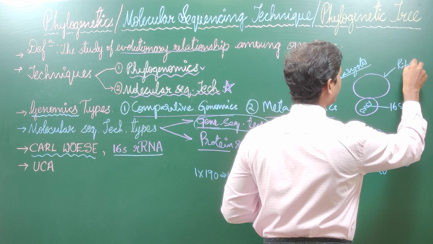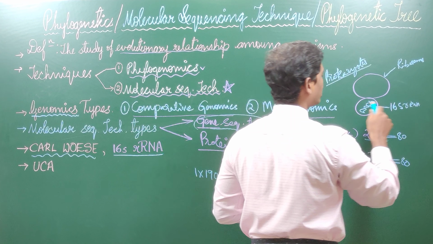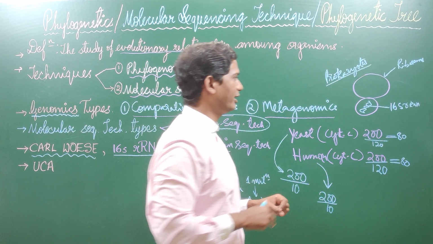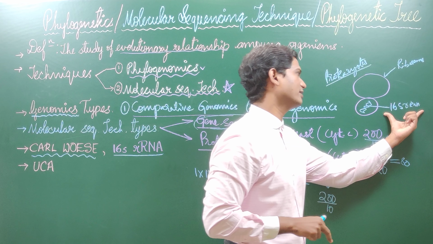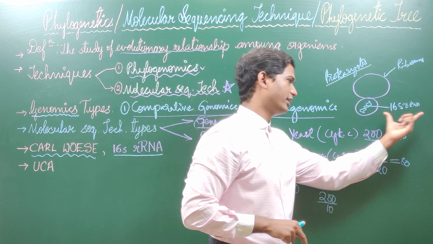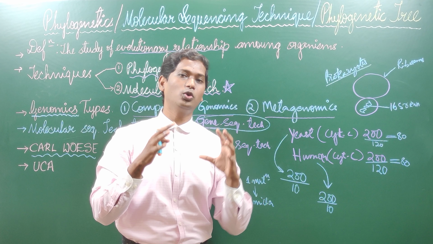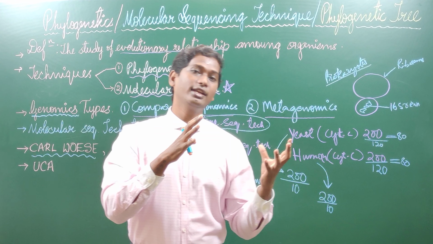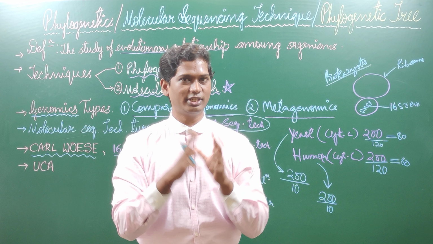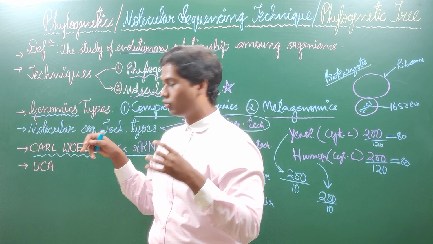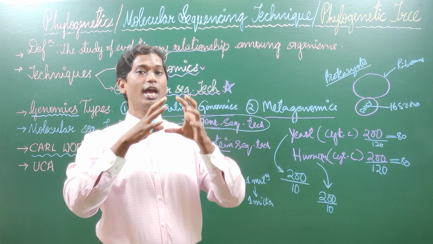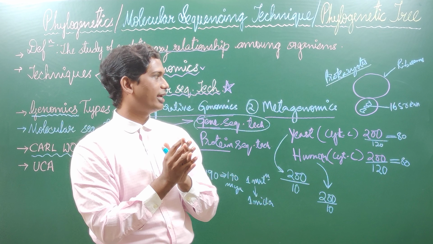From the smaller subunit of the prokaryotic organism, he took the 16S rRNA genes. After taking the 16S rRNA genes, he wanted to study the evolutionary relationship among bacteria, especially because he was a microbiologist. Carl Woese was a microbiologist. He wanted to study the evolutionary relationship among bacteria.